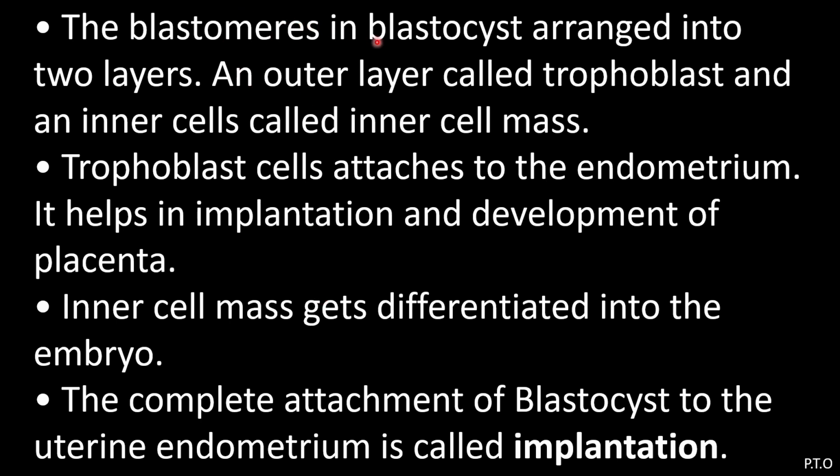The blastomeres in the blastocyst arrange into 2 layers. An outer layer is called the trophoblast and the inner cells are called the inner cell mass. Trophoblast cells attach to the endometrium. It helps in the implantation and the development of the placenta. The inner cell mass gets differentiated into the embryo. The complete attachment of the blastocyst to the uterine endometrium is called implantation. When the blastocyst attaches to the endometrium tissue of the uterus, it is called implantation.